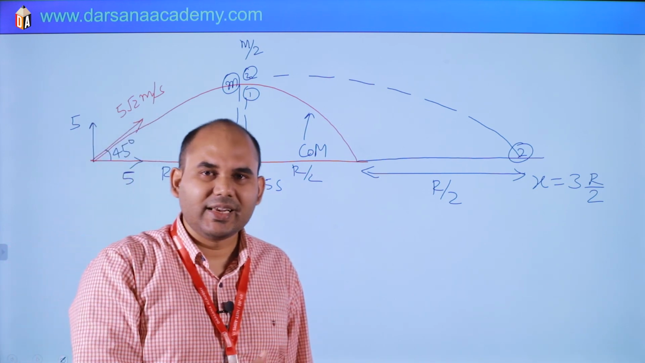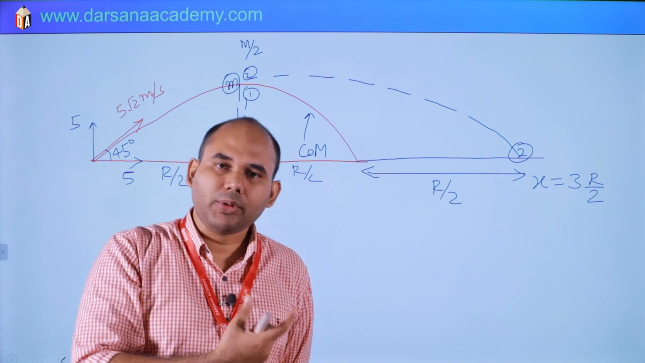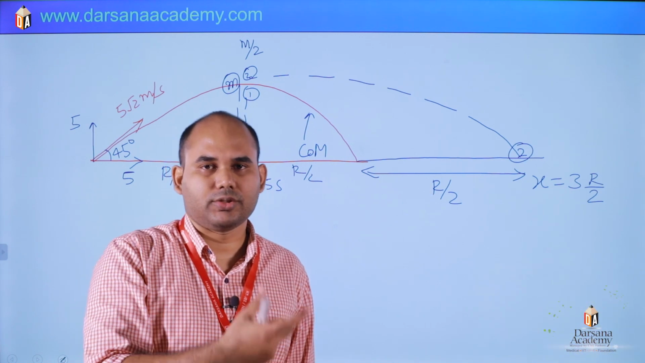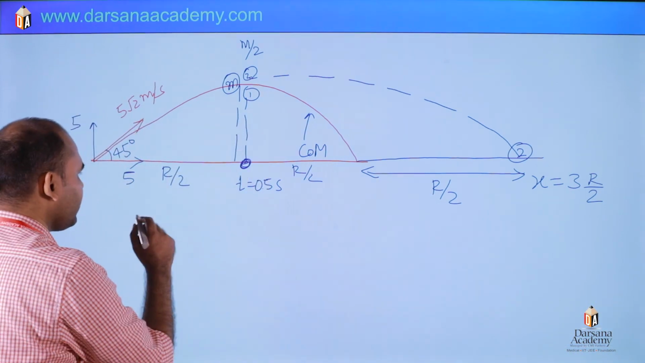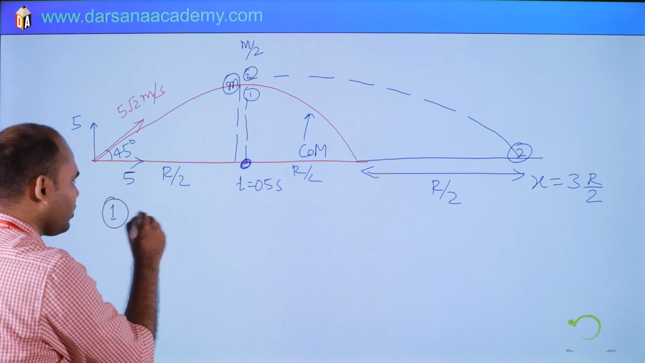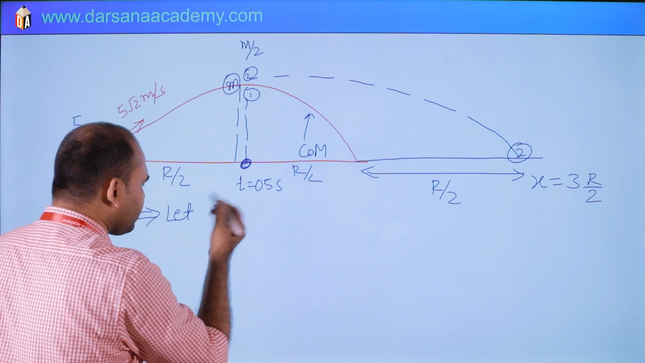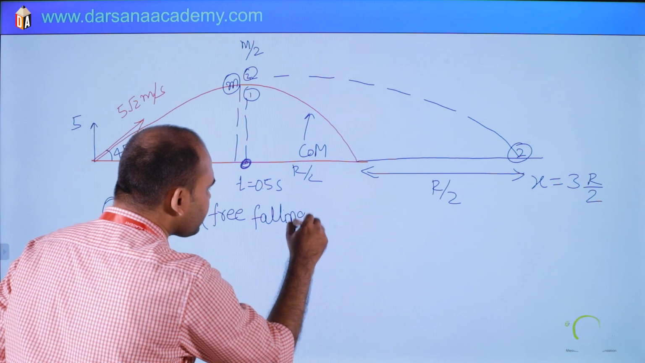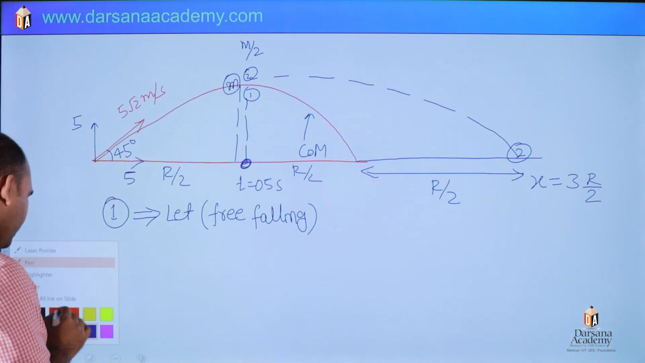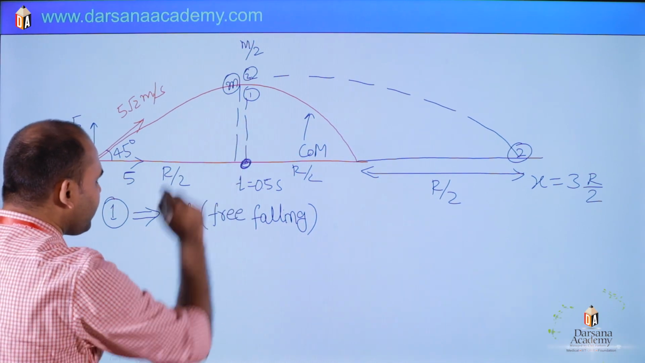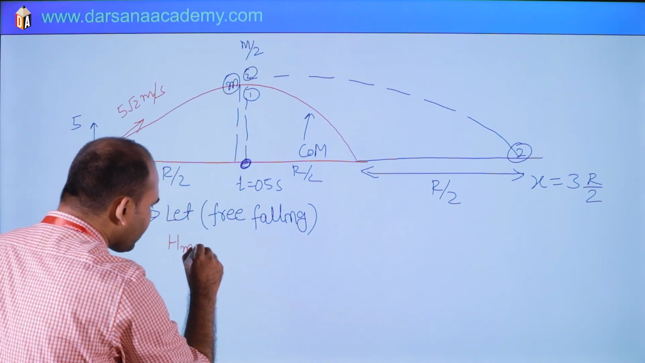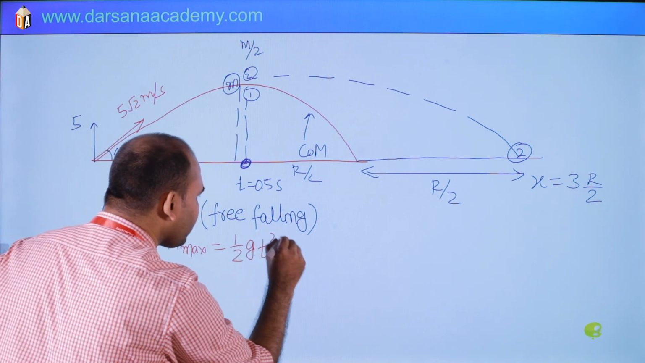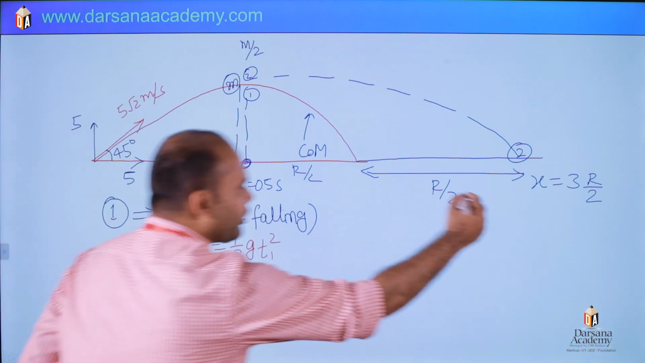Let us suppose initially it is free falling. If we get the same time, 0.5 second, our assumption will be correct. If it is getting more or less time, then we can analyze the situation. So let us consider the first particle free falling, with no velocity in the y direction after splitting. So h max will be half g t square, half g t1 square, where t1 is the time for this one.